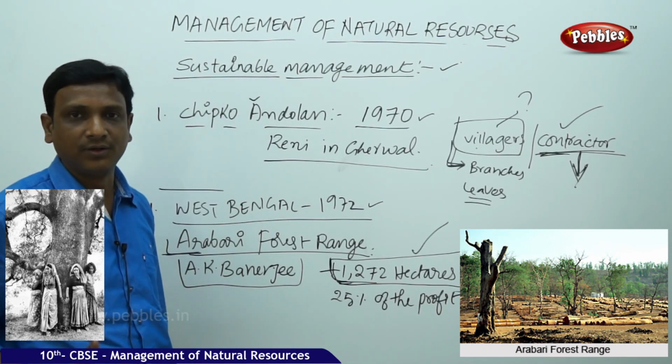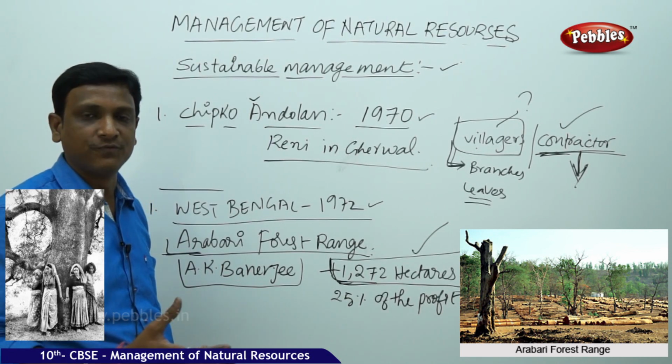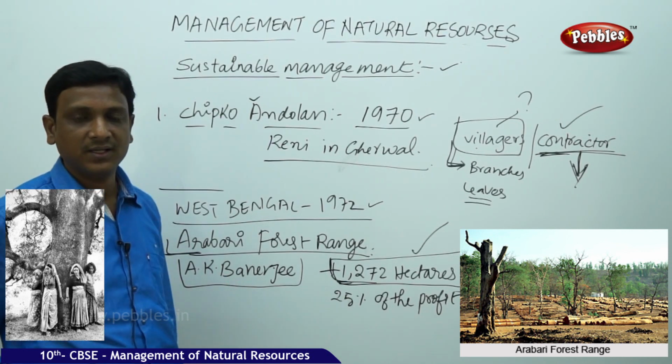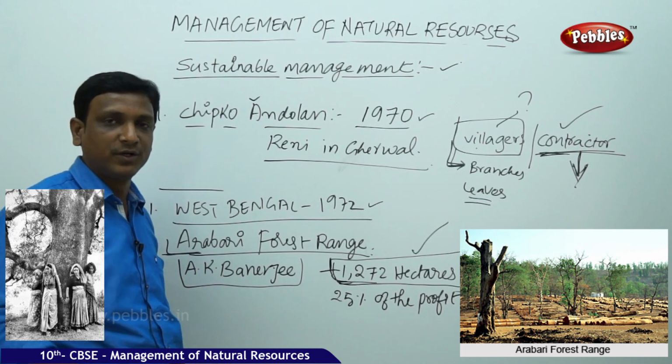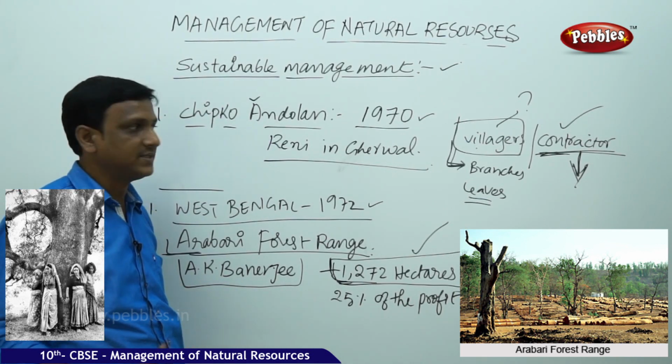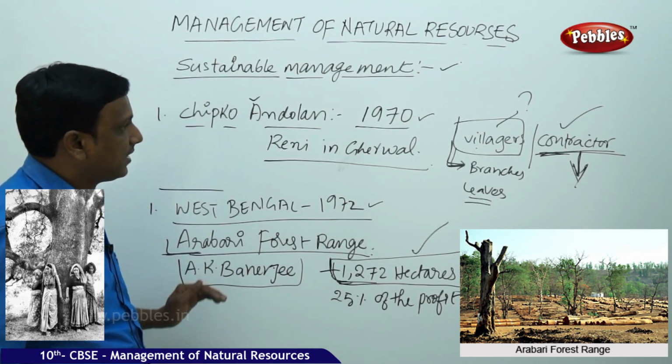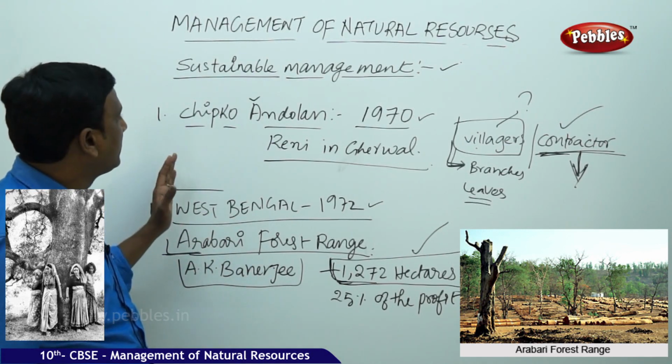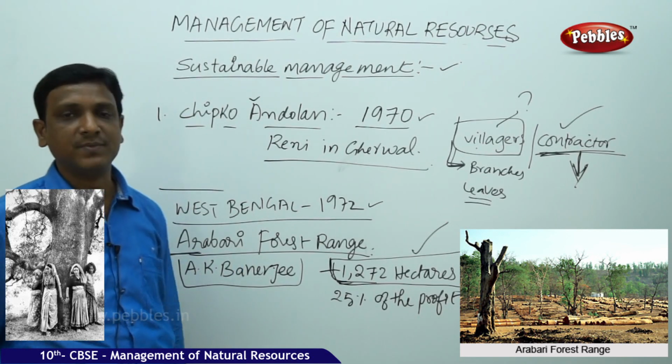If you make some strict laws, or reserve certain areas without the engagement of the local people, it would not be successful. That is the point to be understood from this topic, that is, sustainable management.